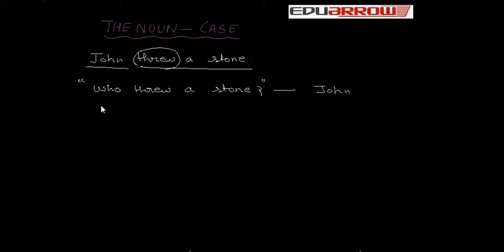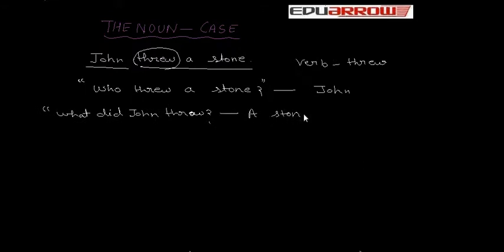So, what did John throw? A stone. Stone is the object which John threw. The noun stone is therefore called the object.